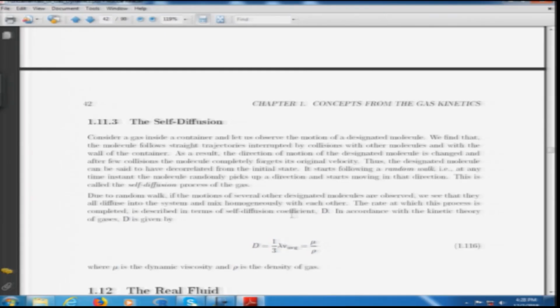And in turn, when this happens within the same gas, it gives a property called the coefficient of self diffusion, which describes how efficiently the molecules within a gas diffuse into each other thoroughly. And this is given, in accordance with the kinetic theory of gases, by 1 by 3 lambda V average. This is also equal to mu by rho, where mu is the dynamic viscosity and rho is the density of the gas.